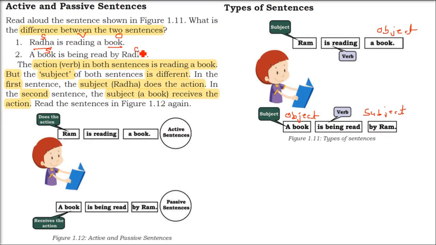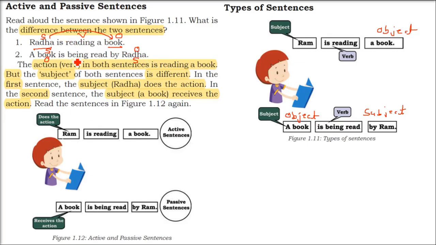See, but the thing is, in the first sentence, the subject is working on the object. Subject is reading a book. But in the second case, the book is being read by Radha. So the subject is getting an action from the object. Now this becomes a passive sentence. The first one is active.